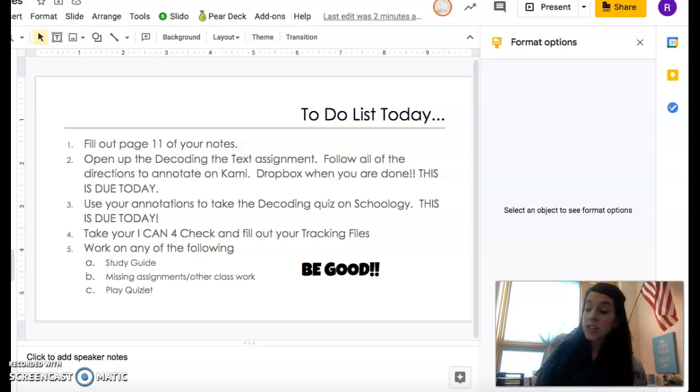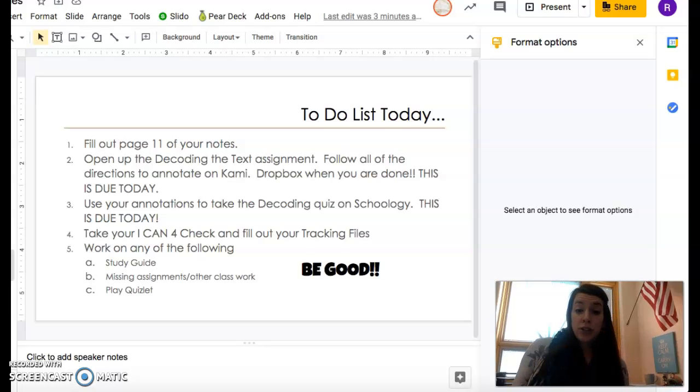You need to fill out page 11 in your notebook, and I'm going to walk you through those notes right now. You need to open up your decoding assignment, and you're going to follow all of the directions. Open it on Cami. You're going to annotate just like we do on our normal decoding. Dropbox it today. It is due by the end of class.